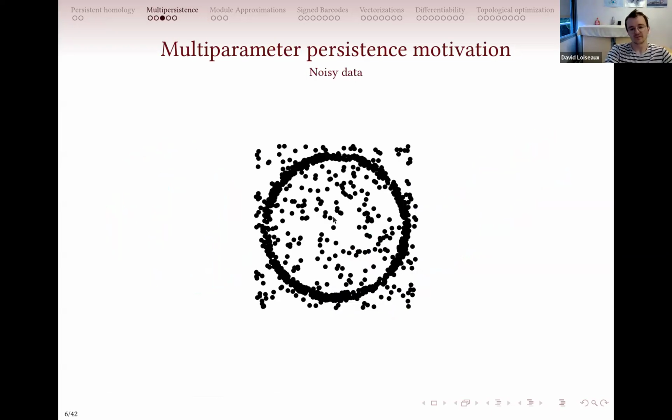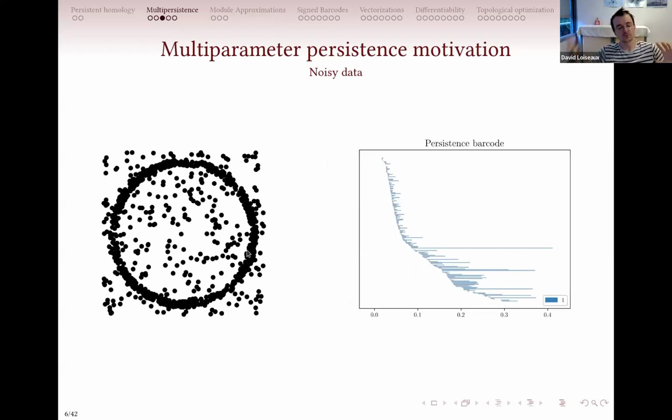So I will be a bit more explicit with this example. Here with your eyeball distance, you see an annulus, but I've added some diffuse noise in the background. So basically, if you compute the one-parameter persistence as usual, you will see that the points in the middle will close the gap really fast because you have a bunch of points in the middle, but not that much. And so when you compute the persistence barcode, you see that each bar corresponds to the lifetime of some cycle appearing in the Čech filtration of this. But you see that you don't have a huge bar corresponding to the lifetime of your annulus.